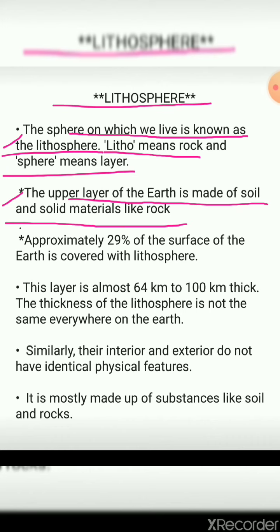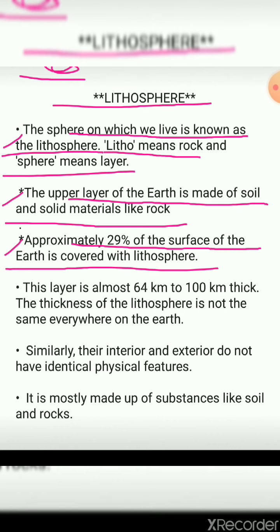As I can say, this is the land area. So this area is said to be made up of solid soil and solid material, and an example of that solid material is rock. The upper layer of the earth is made up of soil, mitti, right, and solid material like rock. Next, approximately 29% of the surface of the earth is covered with lithosphere.